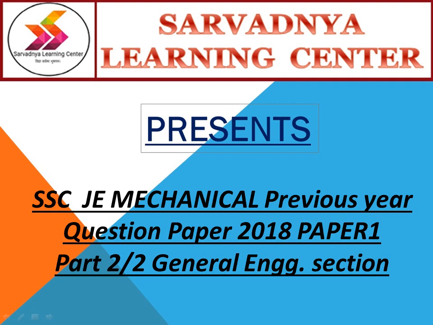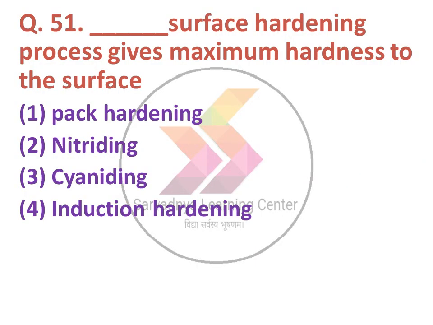Now we are going to start question 51. Which surface hardening process gives maximum hardness to the surface? Option 1 pack hardening, 2 nitriding, 3 cyaniding, 4 induction hardening. The correct answer is nitriding, which gives us the maximum hardness to the surface.